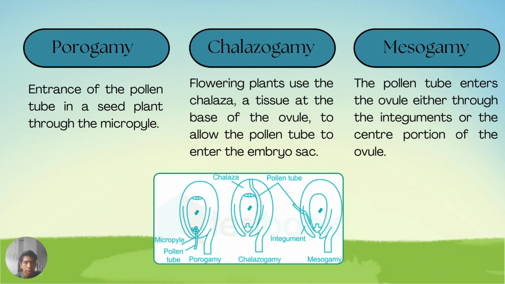For chalazogamy, flowering plants use the chalaza, a tissue at the base of the ovule, to allow the pollen tube to enter the embryo sac. For mesogamy, the pollen tube enters the ovule either through the integuments or the center portion of the ovule.